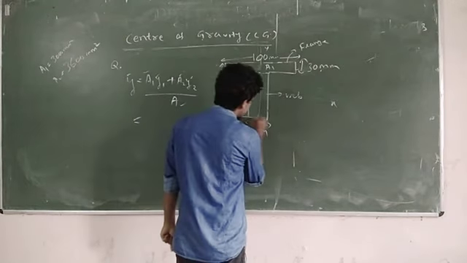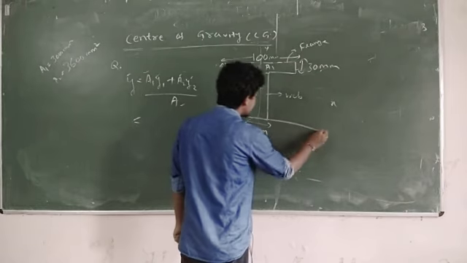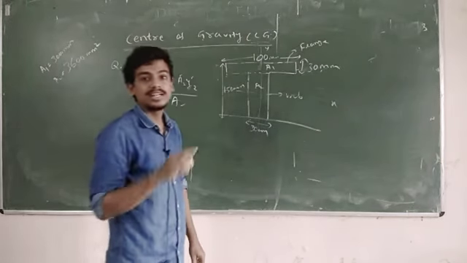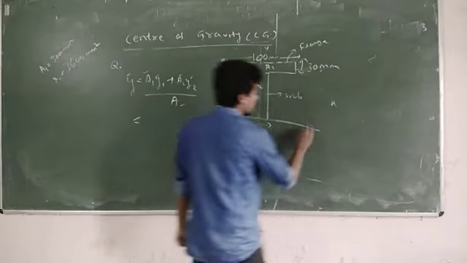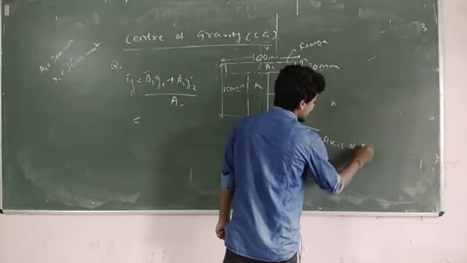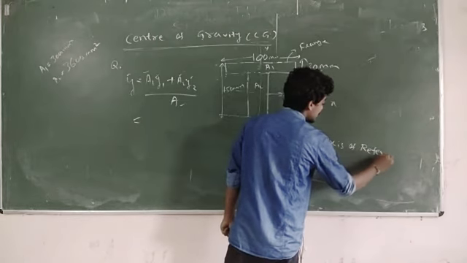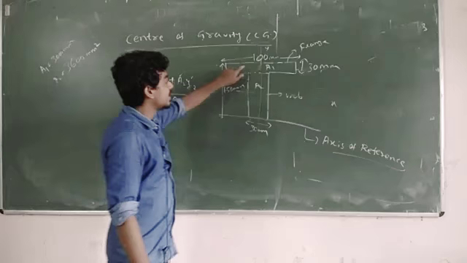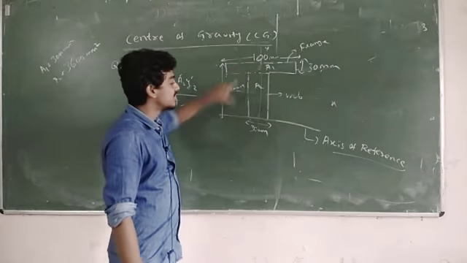Suppose this is the base. At the base I am taking the axis of reference. You must take one axis of reference in every problem. So in my case I am taking the bottom axis as the axis of reference. In the first section A1, you can calculate the distance from the axis of reference.